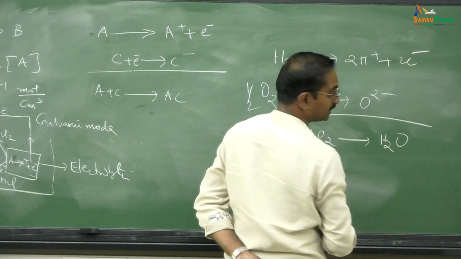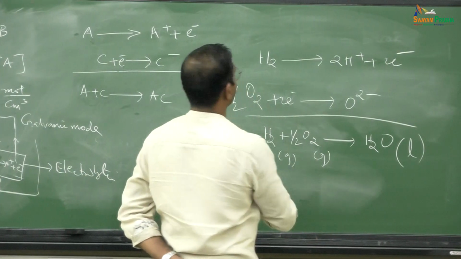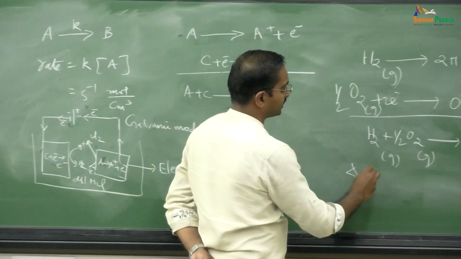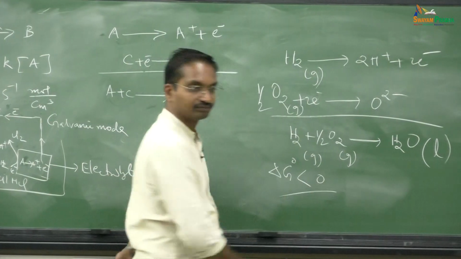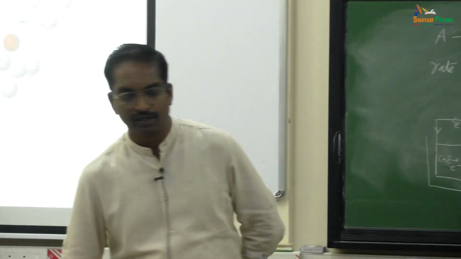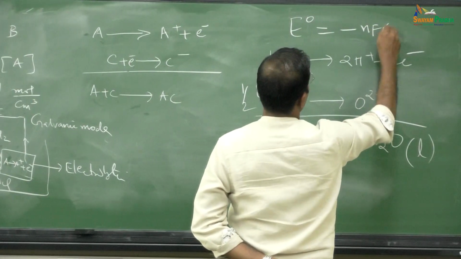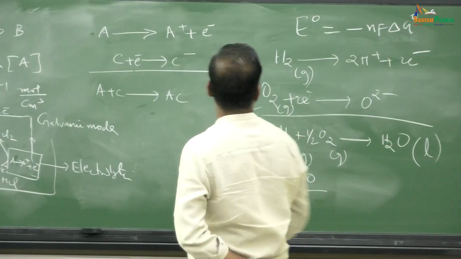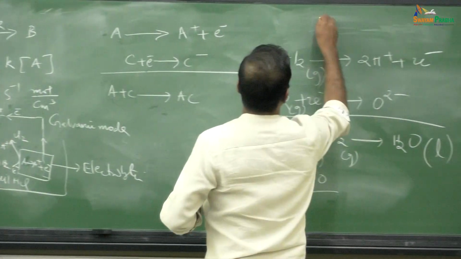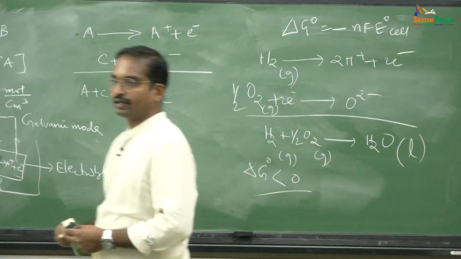This is your net reaction. Depending upon the temperature, water can be liquid or it can be in vapor phase, right? Clear? For this reaction in standard conditions, delta G is negative. Correct or not? In your textbook, you go check it. Delta G for this reaction is negative. You can calculate the corresponding E naught value. For calculating E naught, you have to use this relation. Oh, sorry, opposite. Right? You can use this relation.